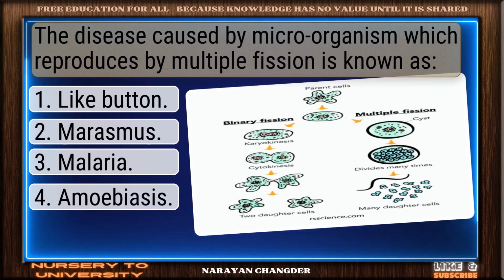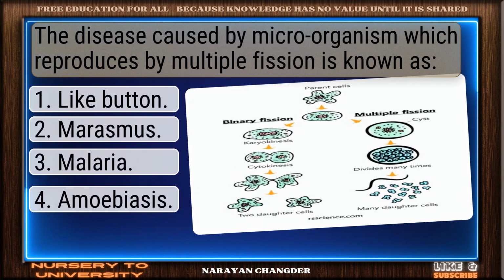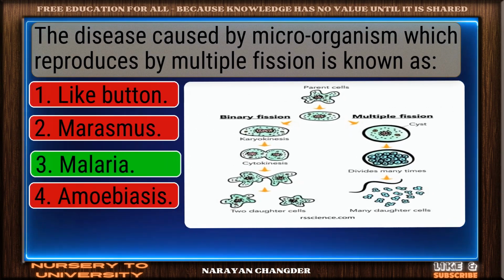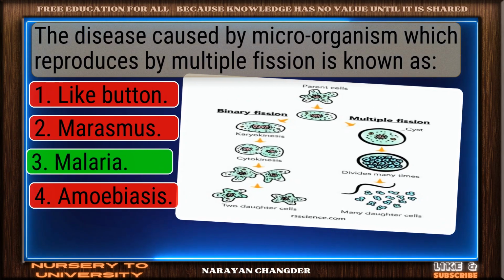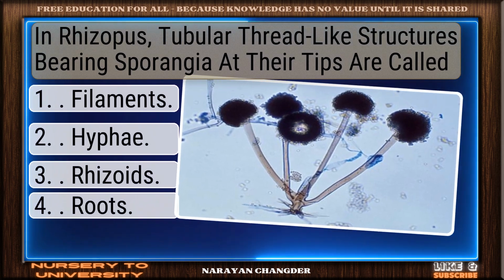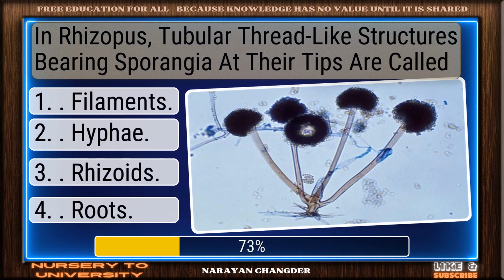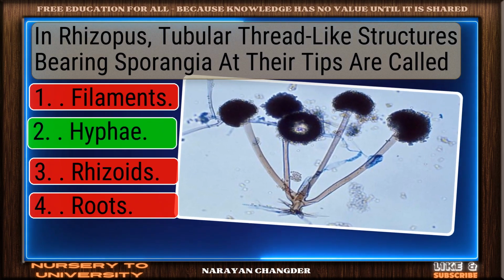The disease caused by microorganism which reproduces by multiple fission is known as. Clear logic. Your choice malaria is sound. In Rhizopus, tubular thread-like structures bearing sporangia at their tips are called. On track. Hyphae is the correct answer.